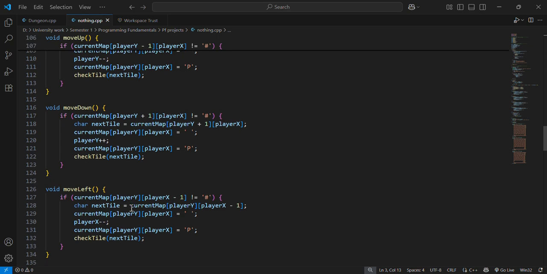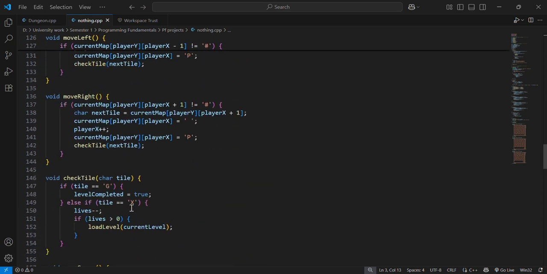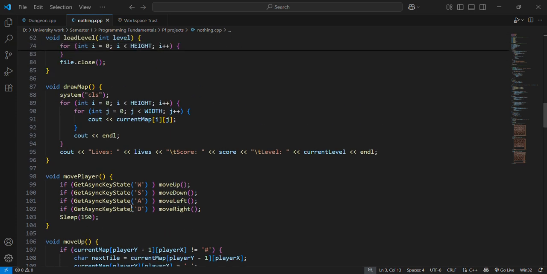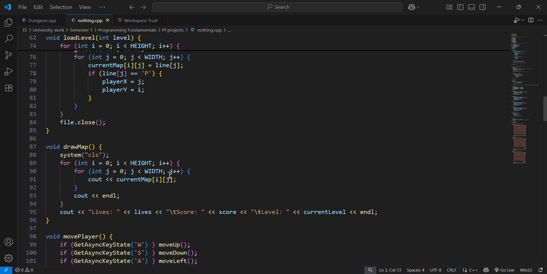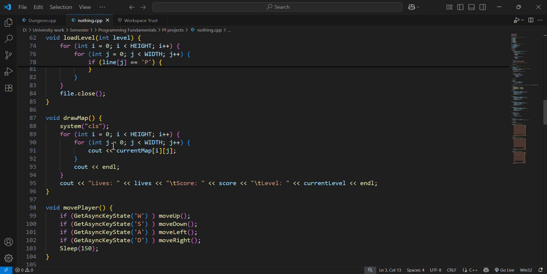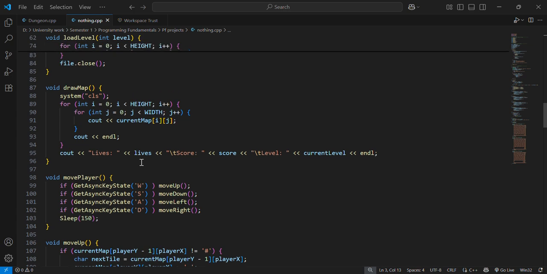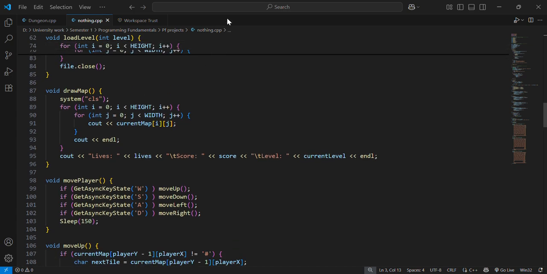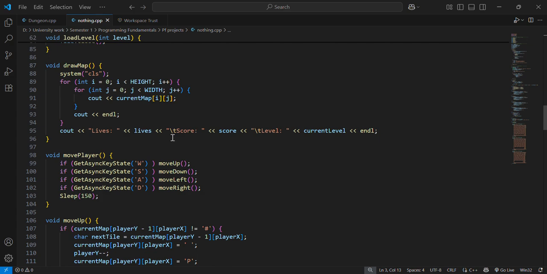So we do cout of the current map. The loop will continue, and i and j will increment, and the elements at that part of the array will print the map. Here the slash t gives us 8 spaces.